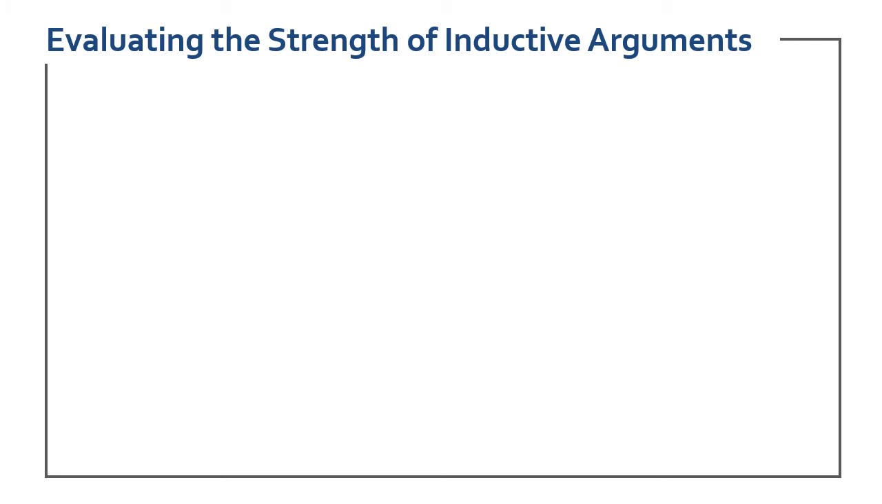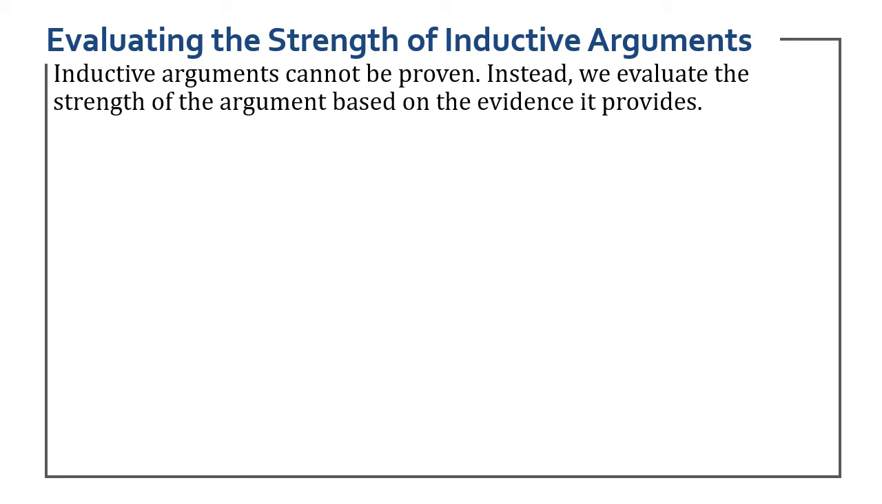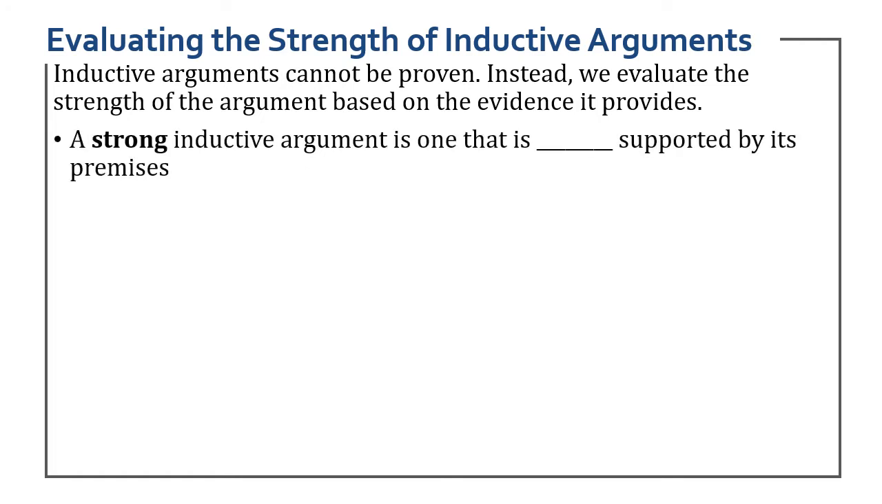So for example, let's go back to that wallet example. When I went to the store last week, I forgot my wallet, and I forgot it again when I went back today. Therefore, the conclusion is I always forget my wallet when I go to the store. So we wouldn't be able to actually prove that this conclusion is true. Instead, what we will have to do is evaluate the strength of the argument based on the evidence that it provides, so on those premises.